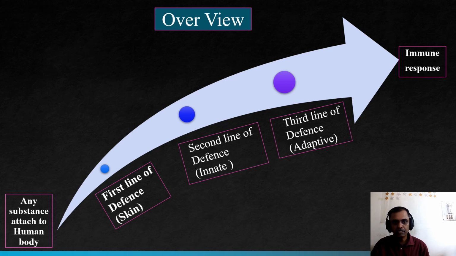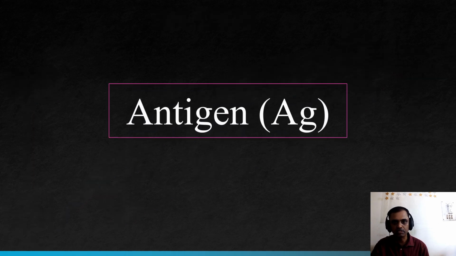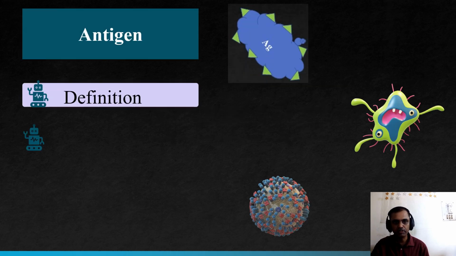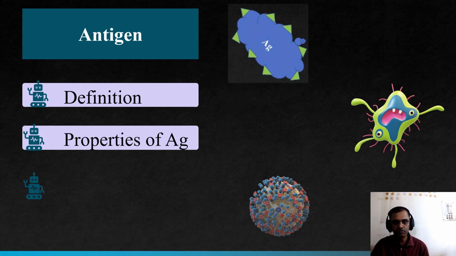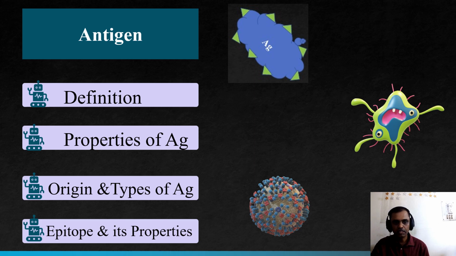Any substance which can activate the immune system is known as an antigen, and those substances produced against the antigen are known as antibodies. Now we will study antigen and antibody in detail. First we will study the antigens. In antigens, we are going to study the definition of antigens, properties of antigen, origin and types of antigen, and end up with the epitope and its property. So now we will study one by one.